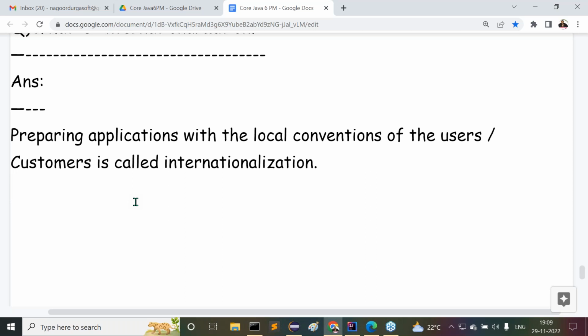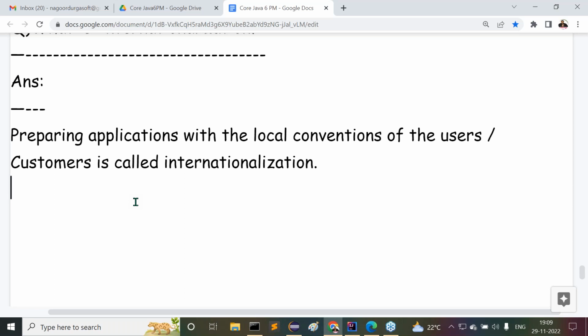Dates representation, if you observe this. In India, how are dates represented? Now tell me. First date, month, year. But if you go outside of India, in some countries it is first month, next date, next year. In some other countries it is year, month, date. That is their locality. We should respect that locality. So if we prepare any software product for all users, and the request is coming from outside of India, we have to know their locality and implement that locality in our program. If the request is coming from India, we understand the Indian locality and implement that kind of content in our application.